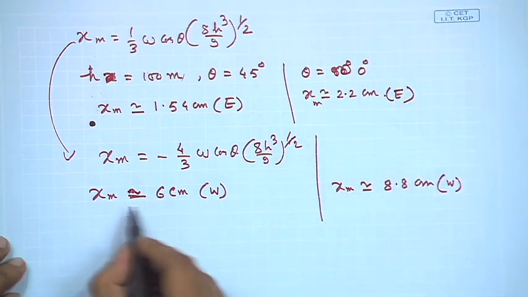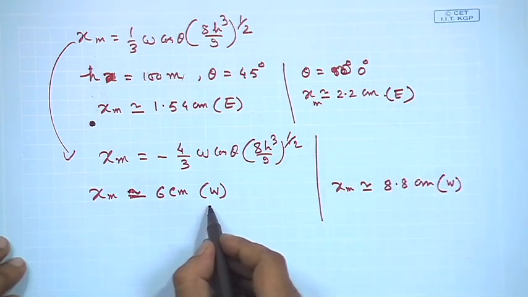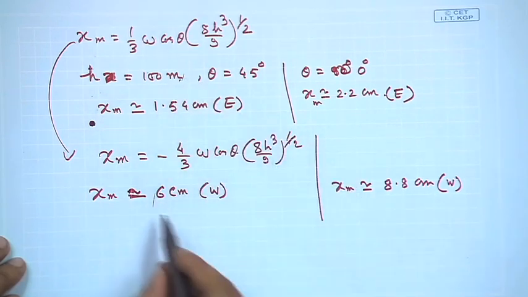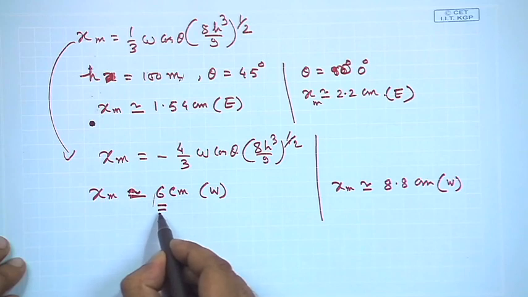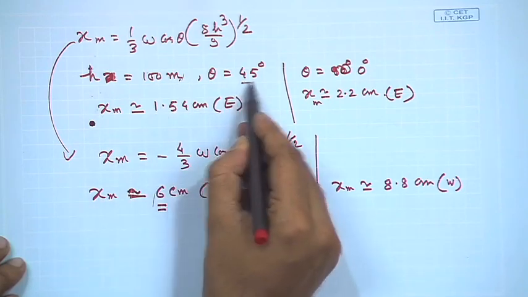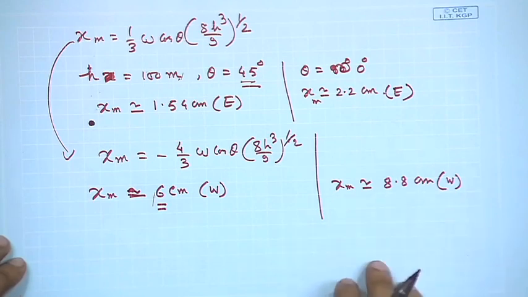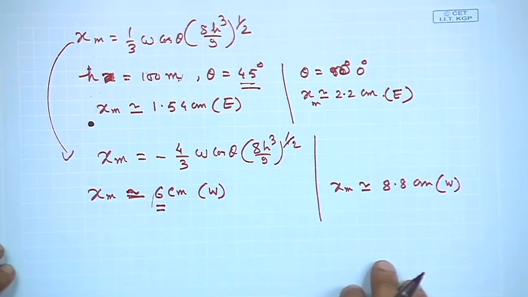So, you see these numbers are not very insignificant anymore. If we can throw a stone up to a height of 100 meters, when it comes back it deviates by 6 centimeters at 45 degree latitude, and at 0 degree latitude the deviation is almost 9 centimeters. So, these numbers are not very insignificant.